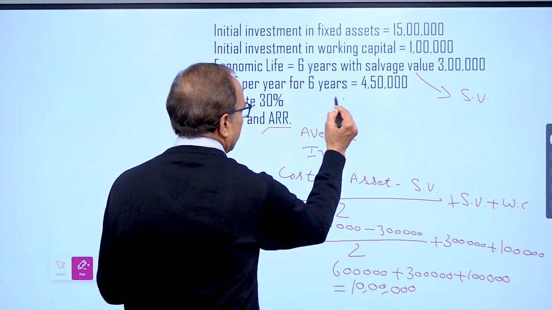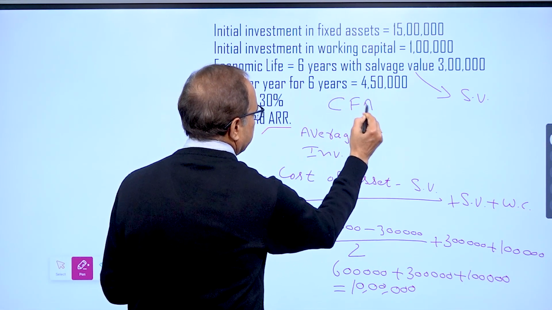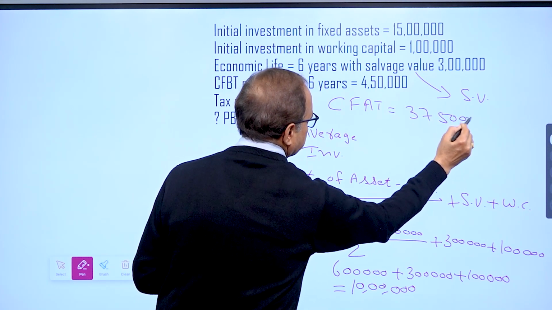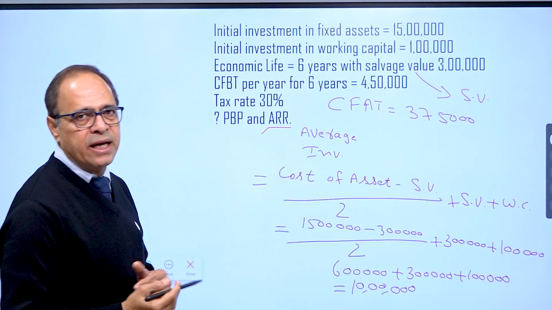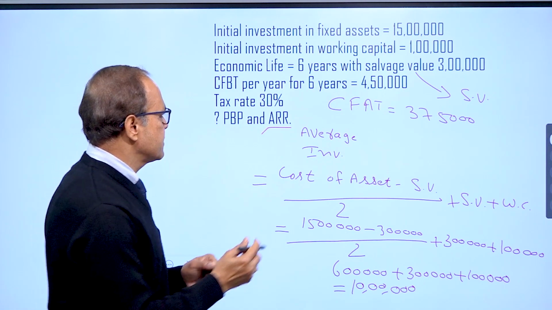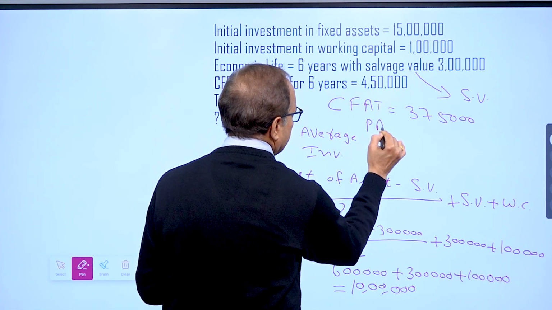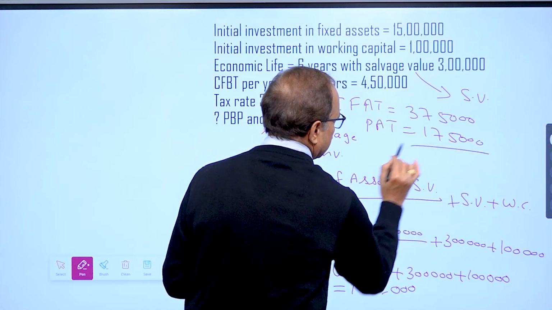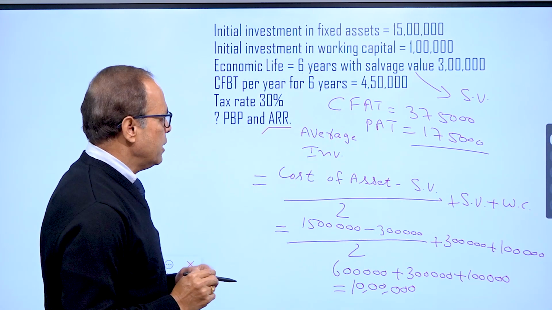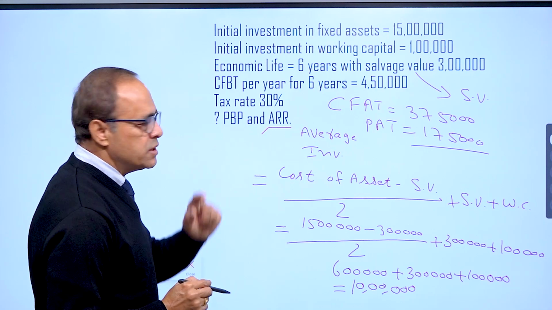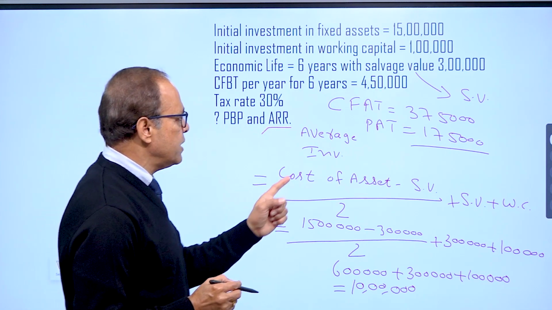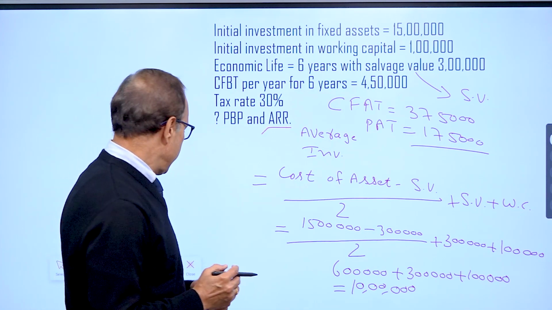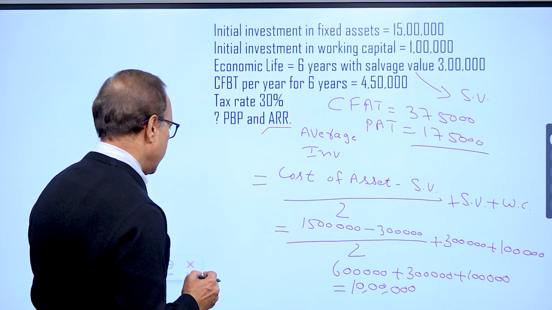If you remember, we had CF0, 3,75,000. Although in the previous slide we also had the profit after tax. Profit after tax year on year was 1,75,000. Now we proceed further using this profit after tax because every year it will be 1,75,000, so it becomes the average itself. So now we can calculate ARR.